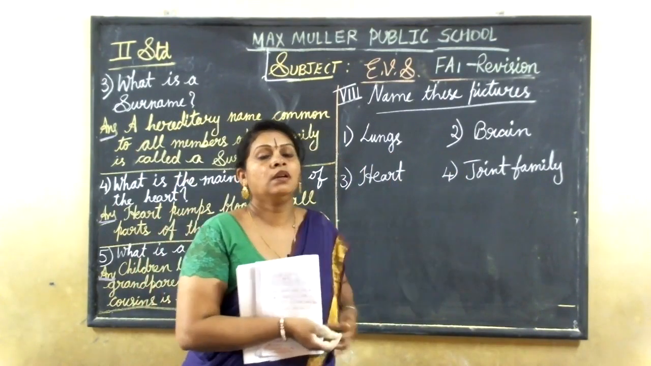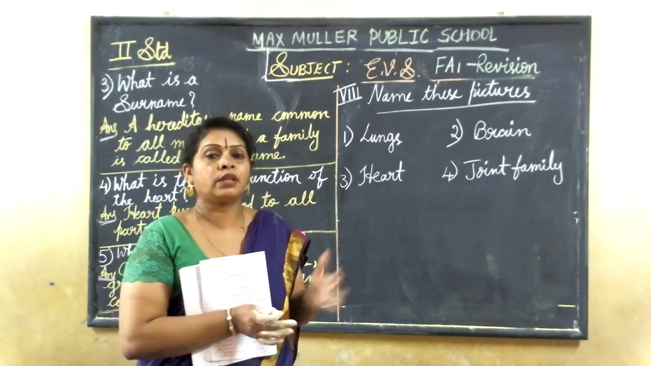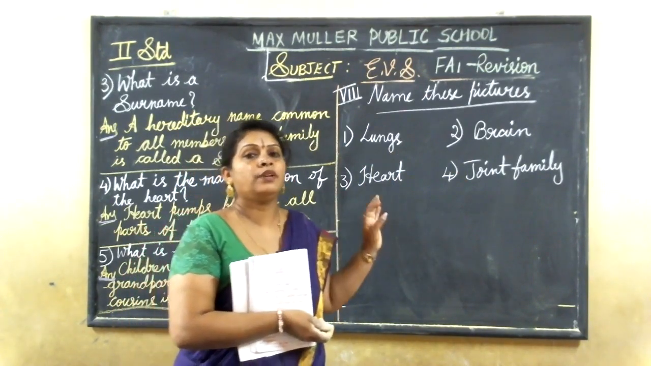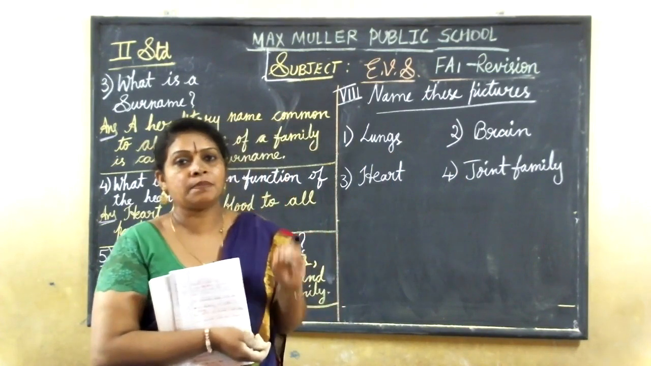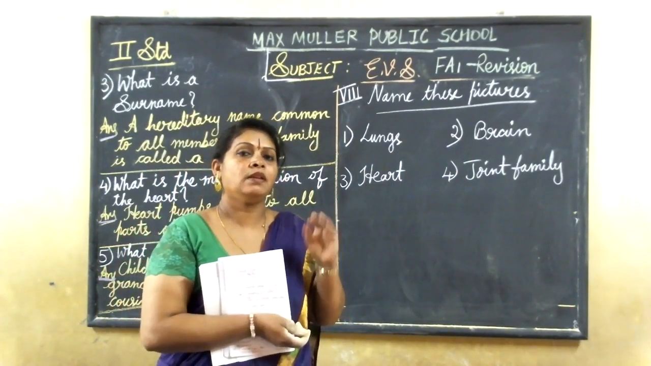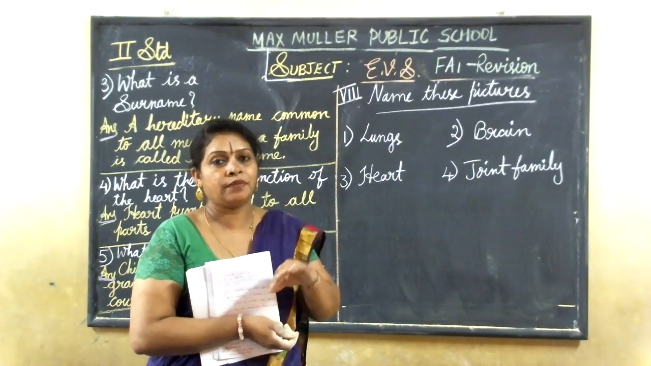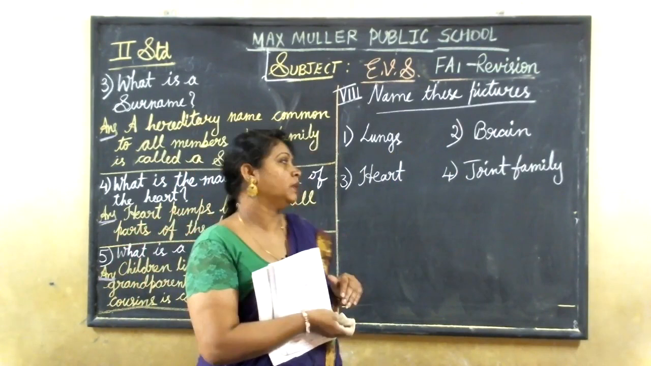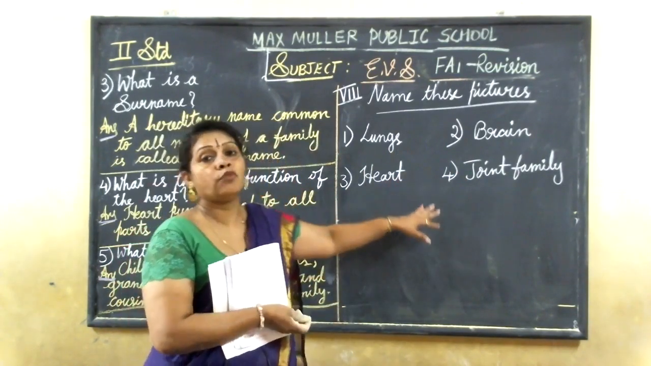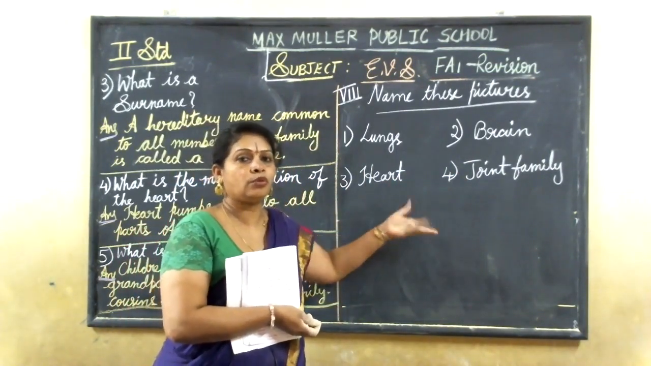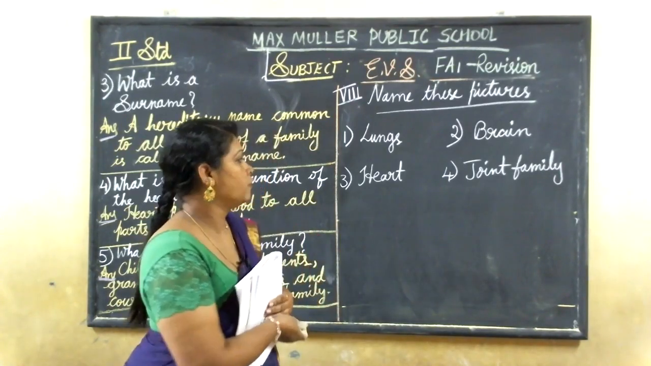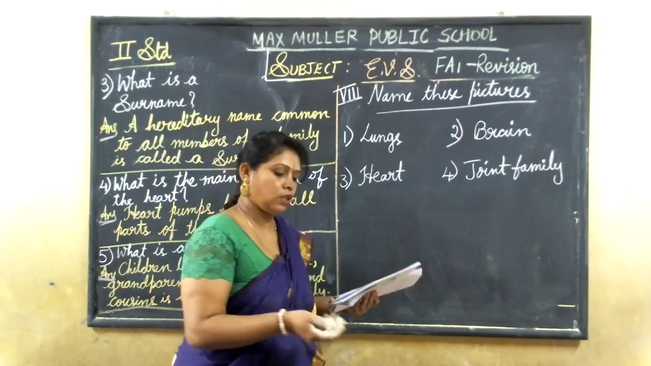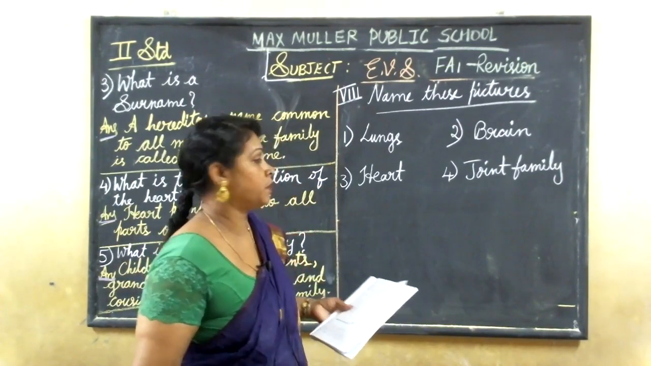Joint family means you will be having all the people together in one group in one picture. For that you have to name joint family. Parents, grandparents, children, uncle, aunt, everybody will be there. That kind of picture will be there, and at that time you have to name it joint family. In these four, you will be getting any one, two or three. For that, just go through the pictures. You have to observe and be able to name those pictures.